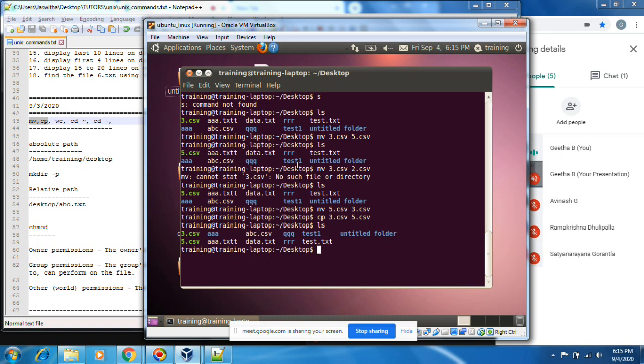mv means renaming a file. File is there, I want to rename. cp means copy that file into a different file name. Okay, now we did a file copy and renaming a file. Now we'll see the directory.